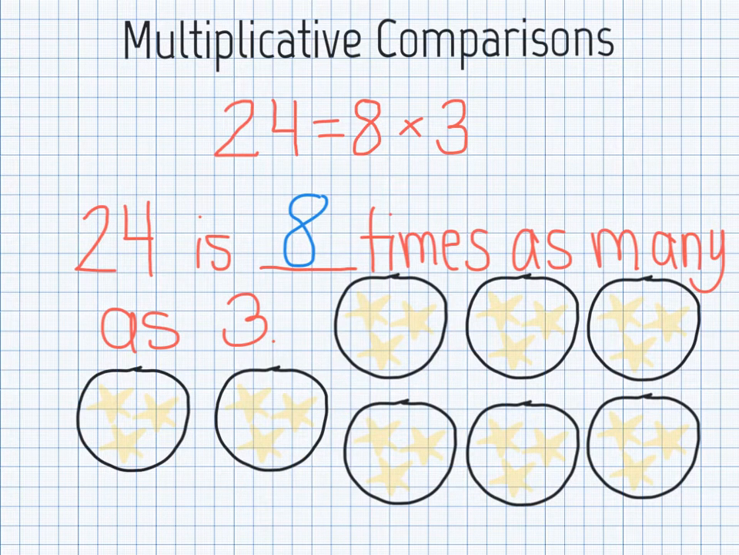Now we have 3 stars 8 times. If you count them up, you'll see there are 24 stars. That means that 24 is 8 times as many as 3.